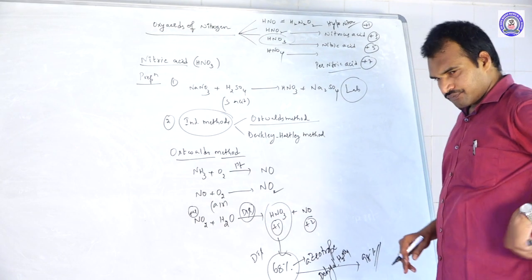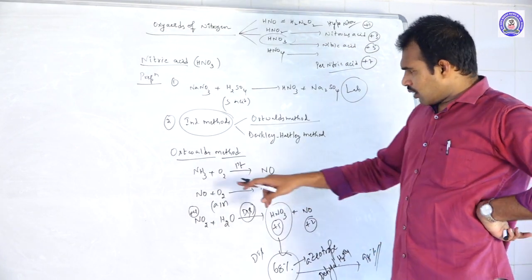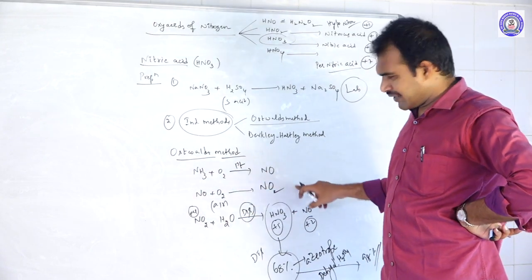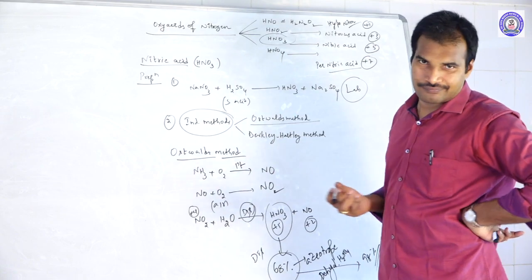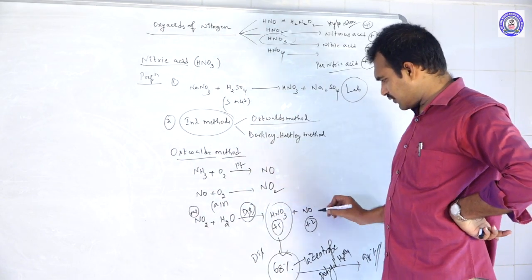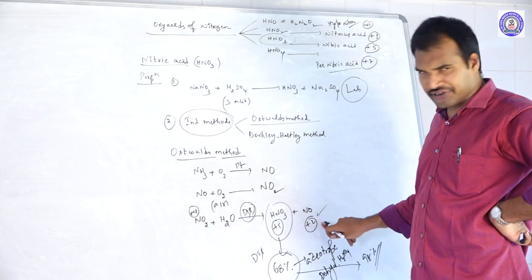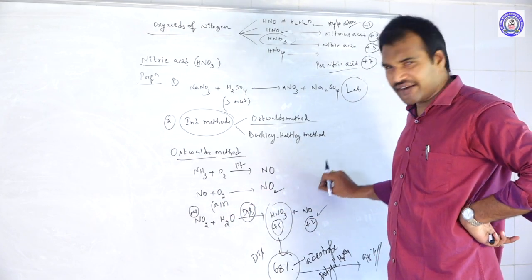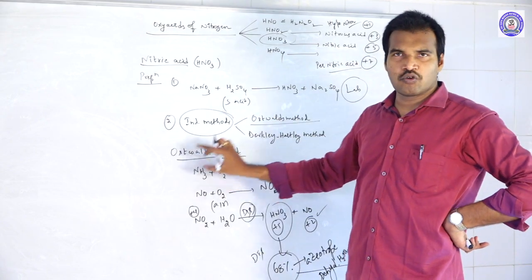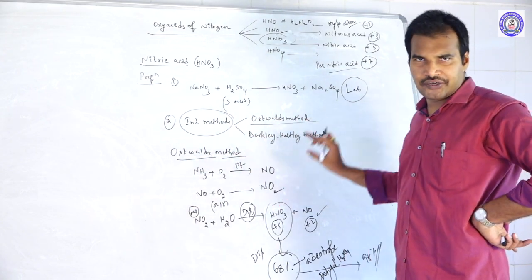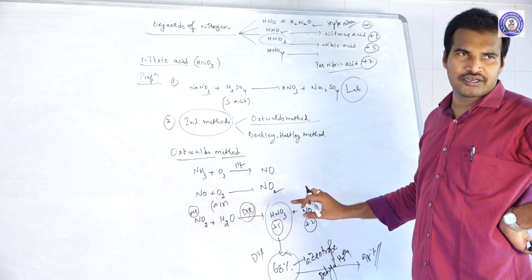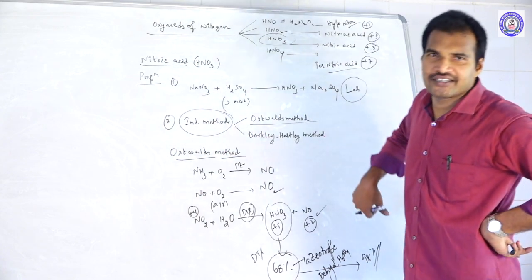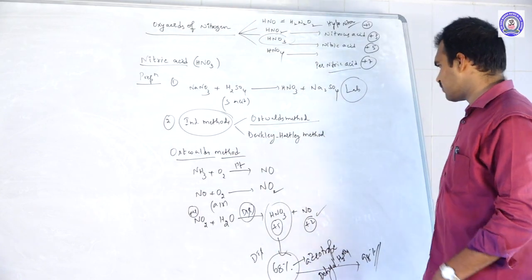And one more thing, you may get a doubt. Why is ammonia converted into NO, and thereafter NO converted into NO2? Why don't we prepare NO2 directly here? See, if you see this logic, you can understand. What is the byproduct here? NO. The formed NO can again be used in the second step. This is the advantage. That is why first they oxidize the ammonia into NO, and NO further oxidizes into NO2, and this NO2 on dissolution in water gives HNO3. The formed byproduct again continues the second step. So this is an advantage of Ostwald's method.